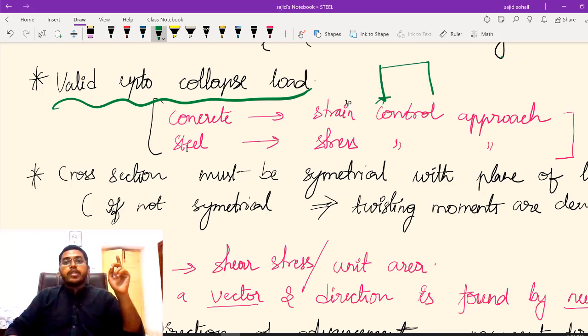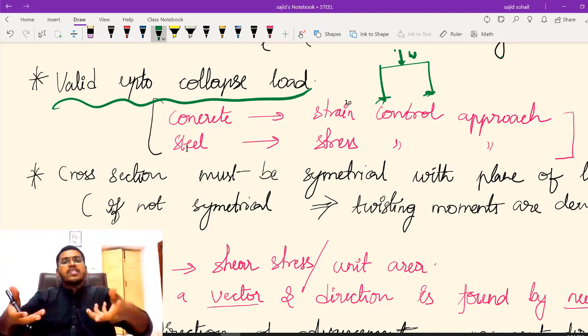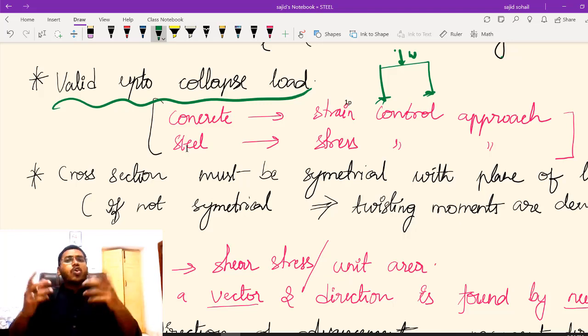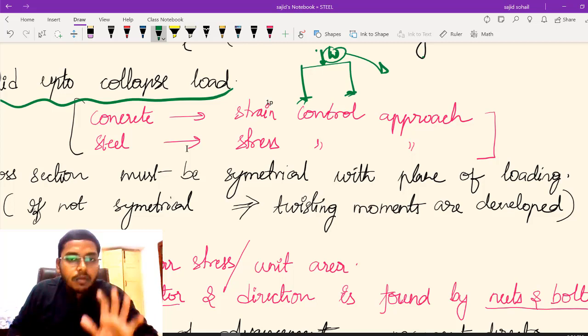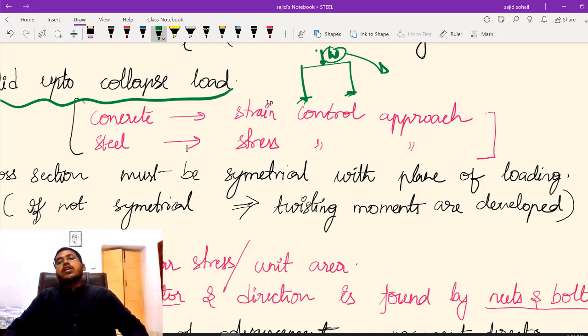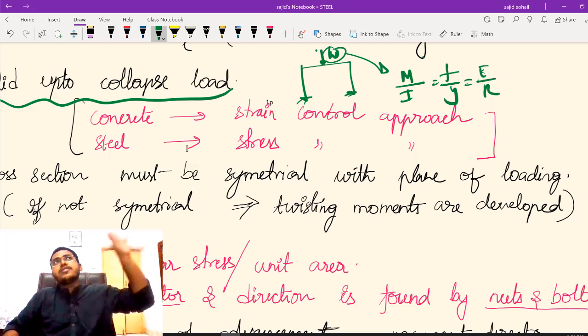See, for example, if you have a structure, if you are adding certain amount of load, okay, जब भी आप load दे रहे हो, you are giving certain amount of moment to this, right? Let us talk in the language of bending moment so that it will be little bit interesting. Okay, so whenever you are giving load, obviously आप क्या induce कर रहे हो? You are giving certain amount of external moment to this structure. Agreed or not? So I have a formula, M by I is equals to F by y is equals to E by R.